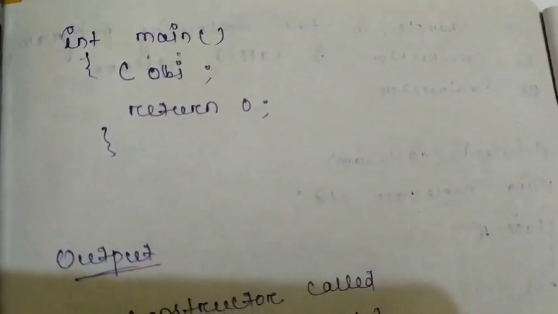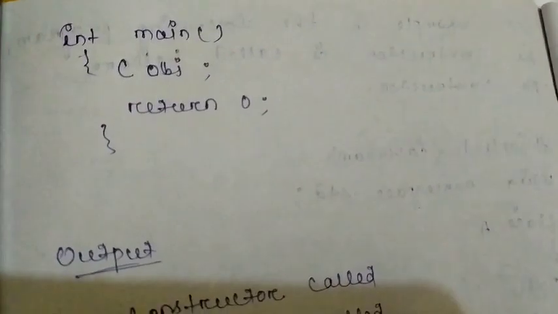But in inheritance, we create only the object of the derived class or subclass. As you can see here, I am not creating an object of class A or class B. Only by using the object of class C, I can call the constructor of A and the constructor of B.